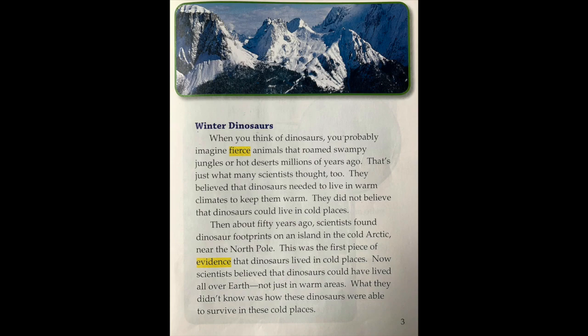Then, about 50 years ago, scientists found dinosaur footprints on an island in the cold Arctic near the North Pole. This was the first piece of evidence that dinosaurs lived in cold places. Now, scientists believed that dinosaurs could have lived all over Earth, not just in warm areas. What they didn't know was how these dinosaurs were able to survive in the cold places.